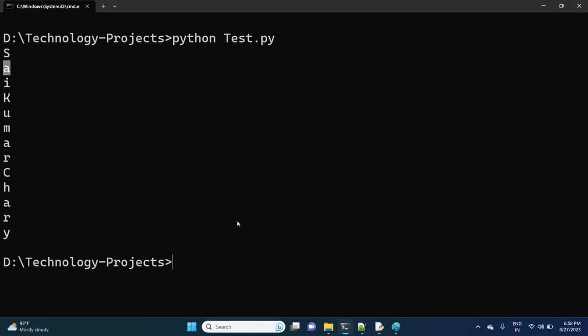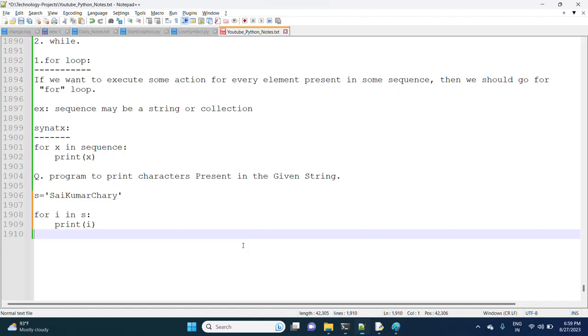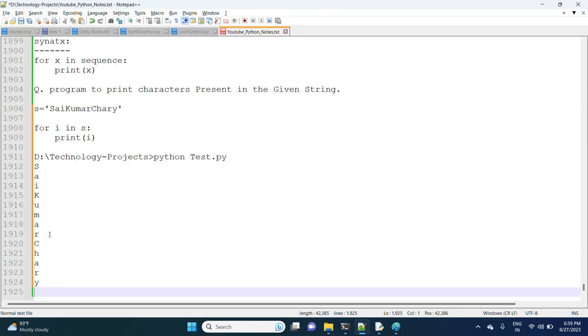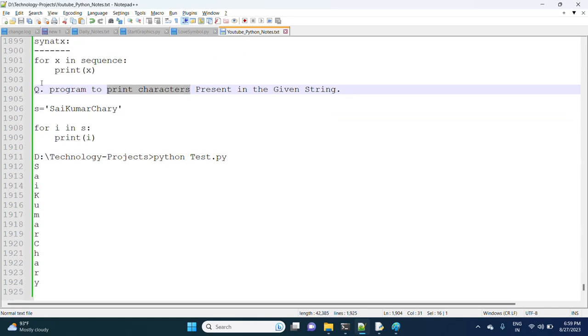So the first thing is completed: program to print characters present in the given string. Suppose I'm taking a list, the same concept.